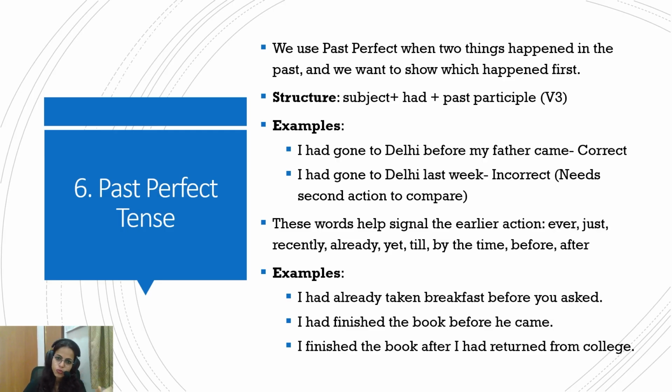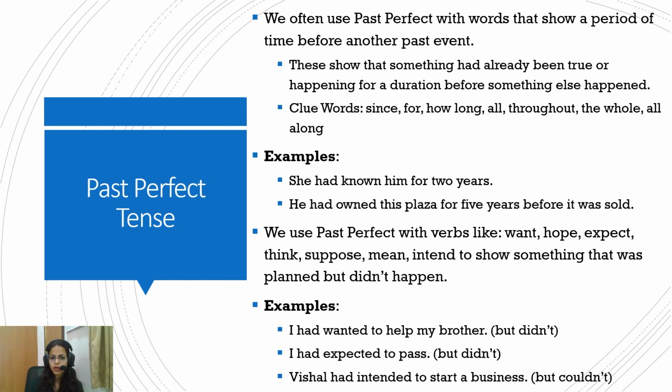So I finished the book and I returned from college. Both things happened in the past, but first I returned from college and then I finished the book. Okay, so that's your past perfect. Past perfect, as in two pasts. Too perfect for your past, past becomes too perfect. So you take two incidents from the past and compare them. Something like that you can remember.